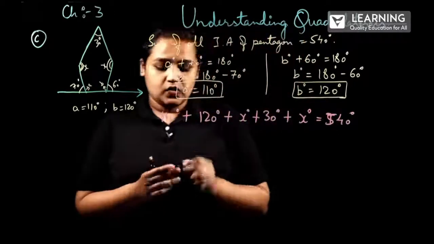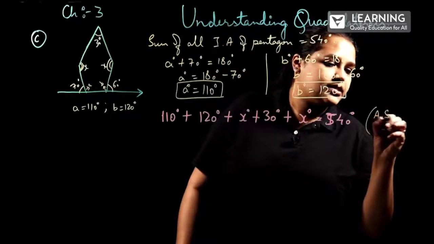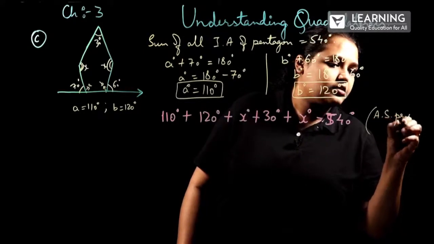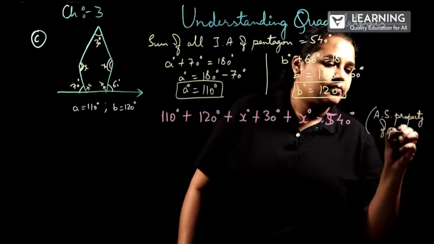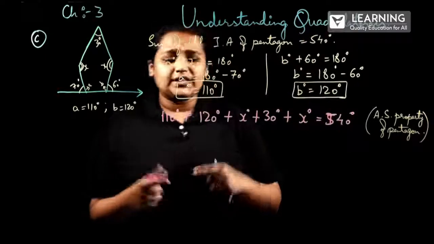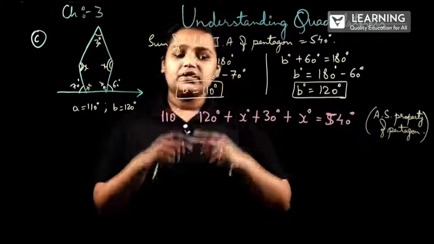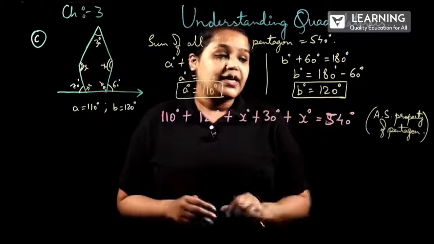Correct? What is the reason? Angle sum property of pentagon. Correct? In this geometrical part, whatever you write, you have to give a reason. Then only it will be completed.